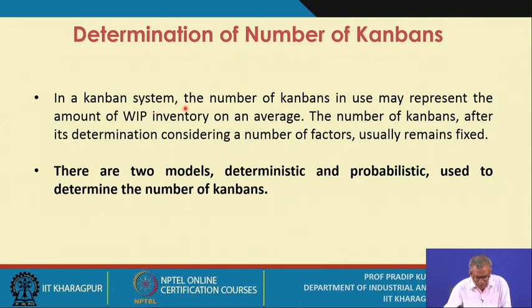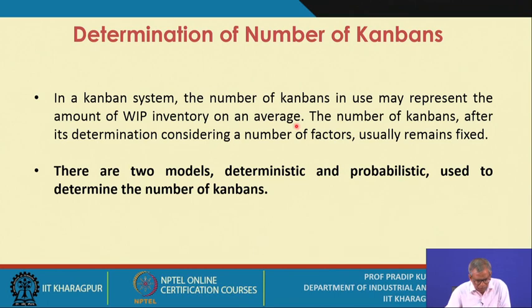In a Kanban system, the number of Kanbans in use represents the amount of WIP inventory on average. If you study the working of a typical Kanban system, you will find that you can get an idea about the inventory level at a particular point in time in a production system by referring to the number of Kanbans being used.